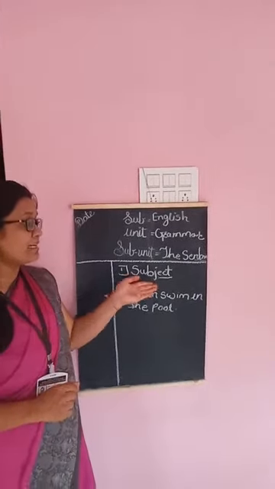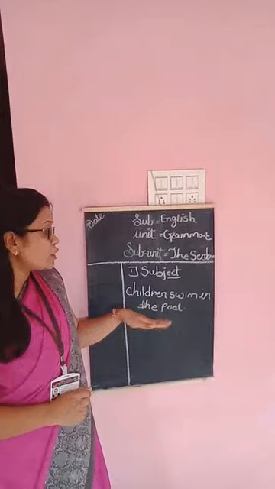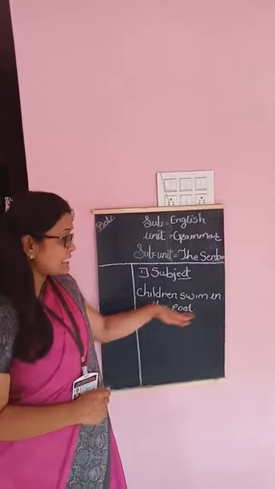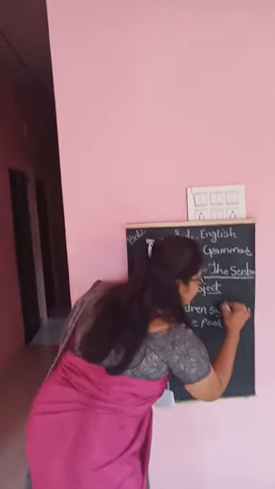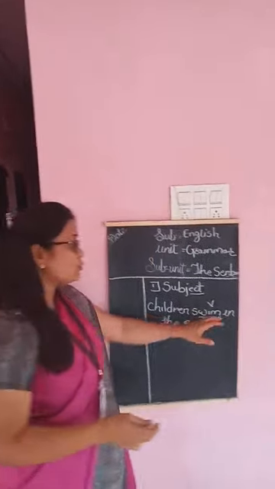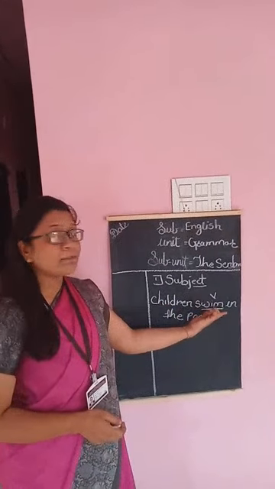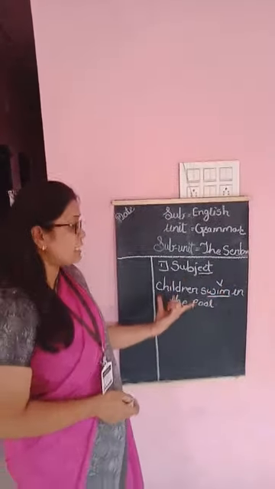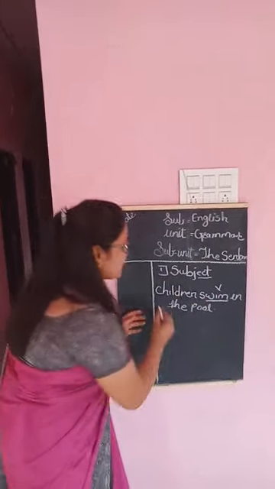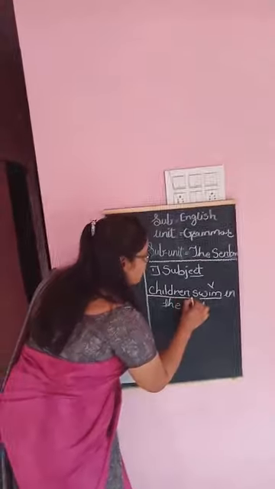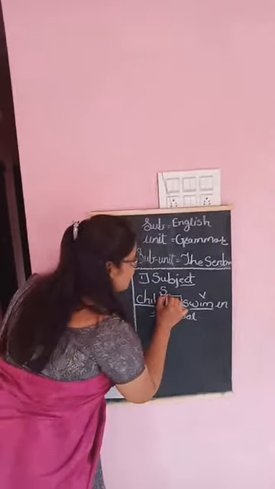I told you that the subject is the person or thing who performs the action. Which is the verb here? Swim. Swim is the action in this sentence, but it is performed by whom? Children. That's why in this sentence the performer of the action is children, so children is the subject here.